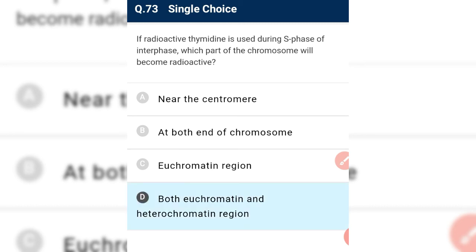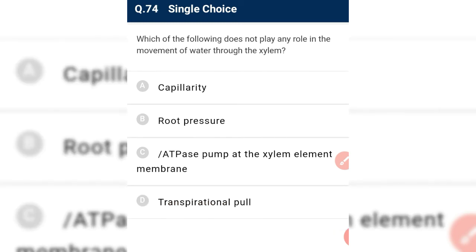So both euchromatin and heterochromatin replication take place during S phase, and both contain thymine, so thymidine is accumulated in both. That's why the part of the chromosome that will become radioactive is both the euchromatin and the heterochromatin region.